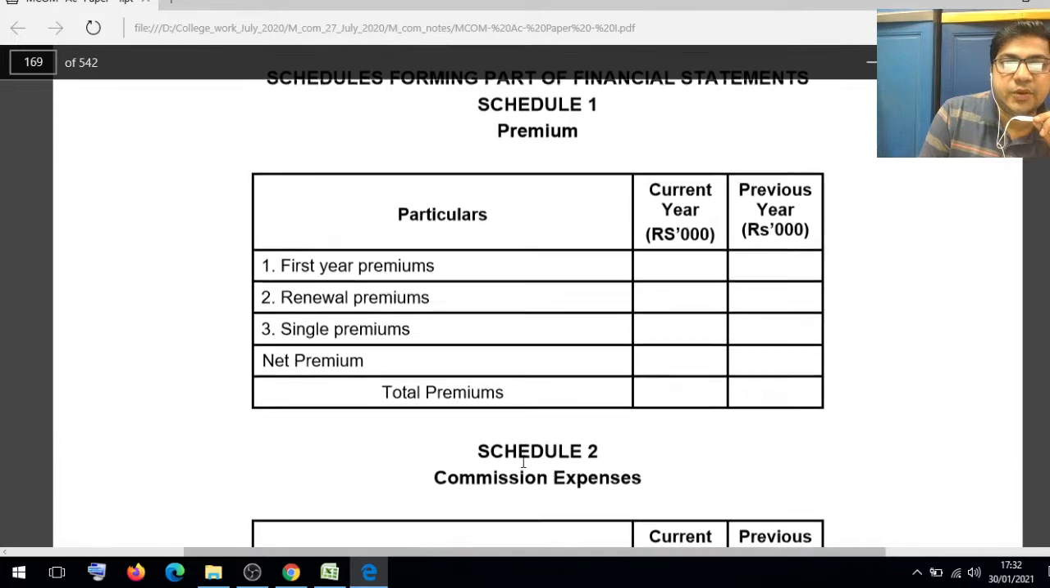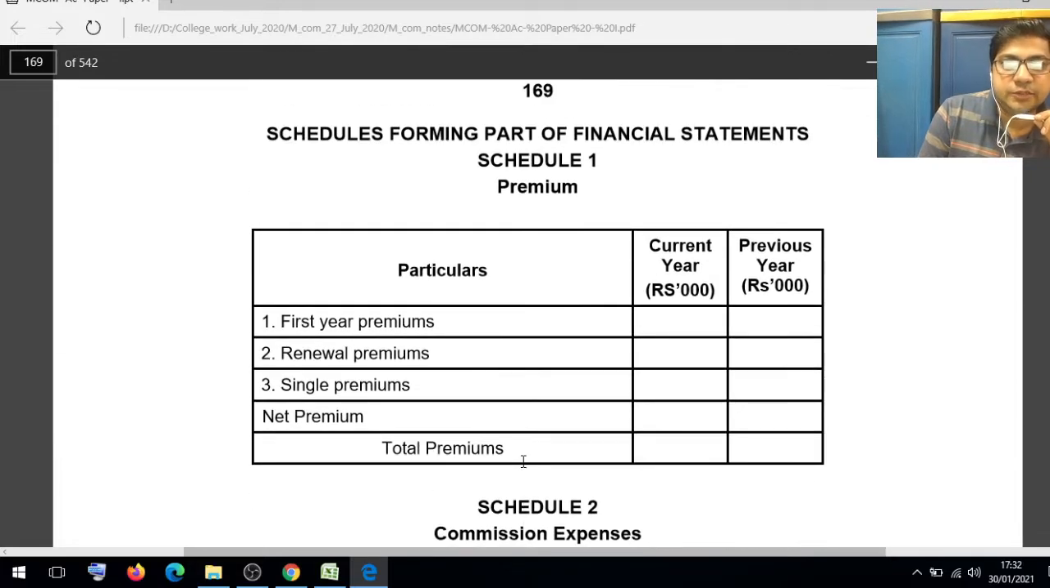The schedule number 1, premium. We have to write this schedule. Schedule number 1 belongs to premium. Current year value and previous year value we have to compare. In our problem this kind of question will not come, but you should know about the schedule. First year premium, renewal premium, and single premium.